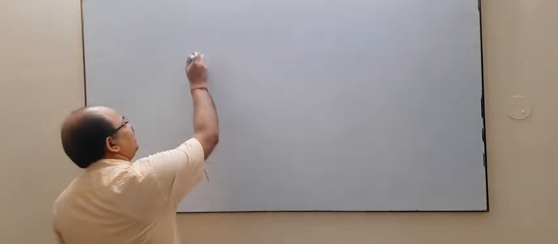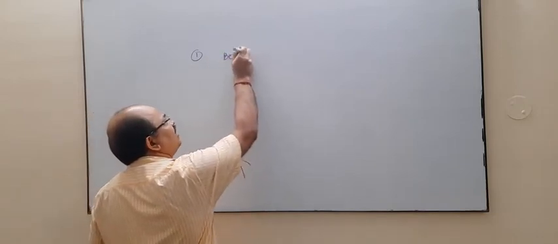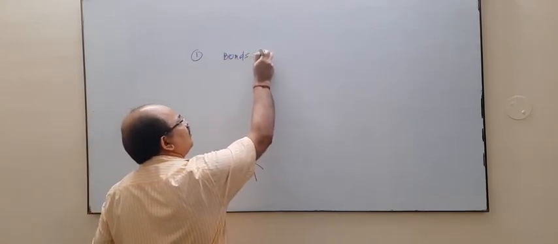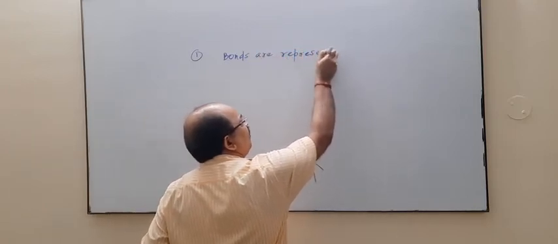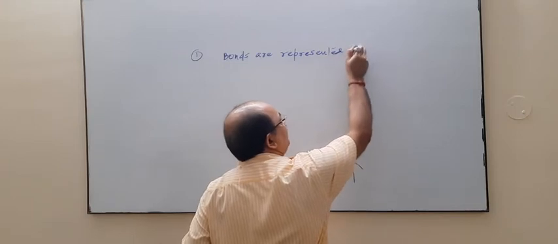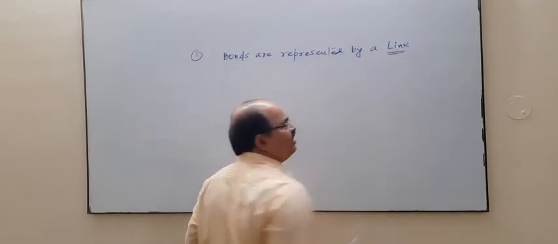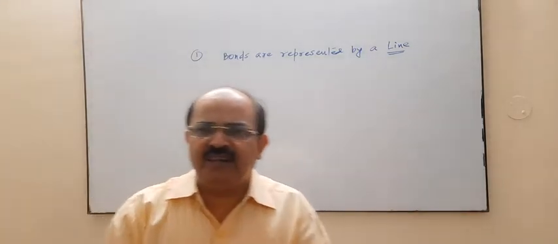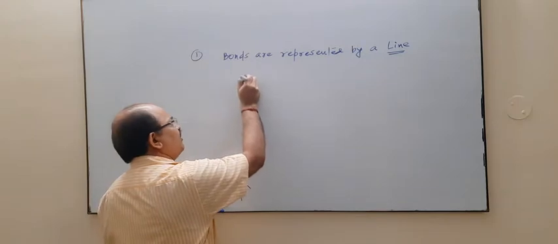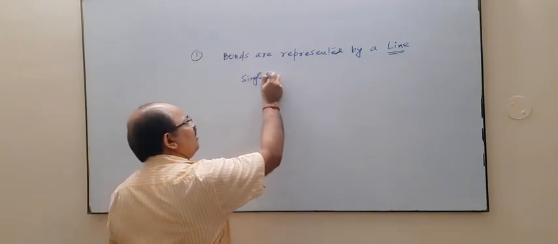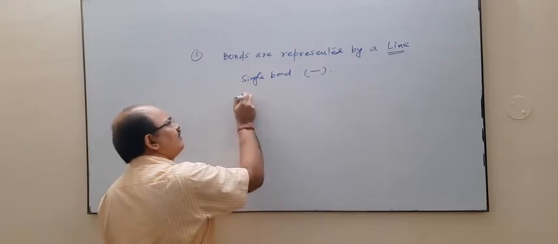The concept is point number one: bonds are represented by a line. Single bond stands for a single line.